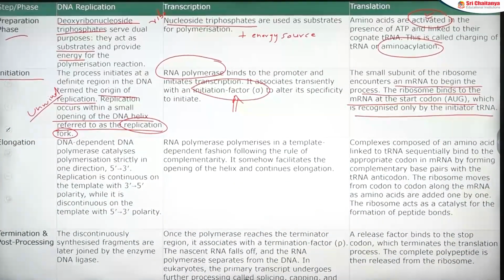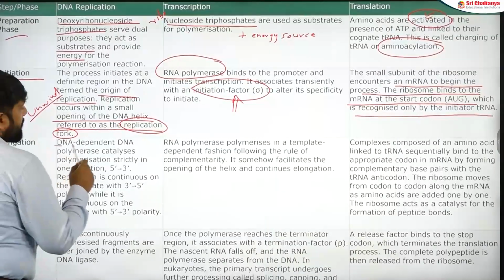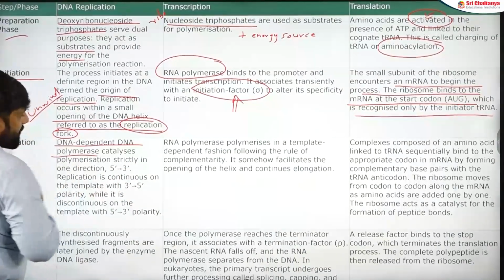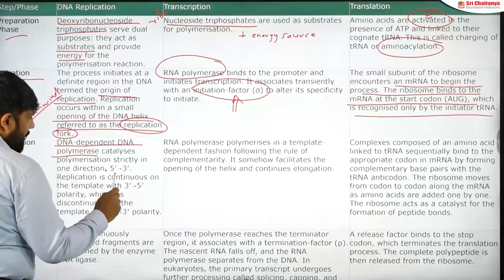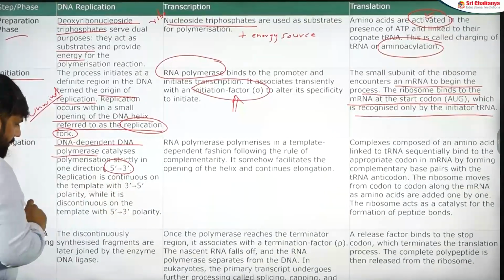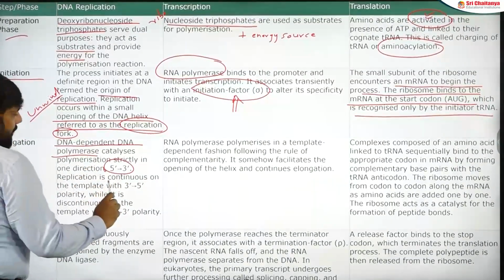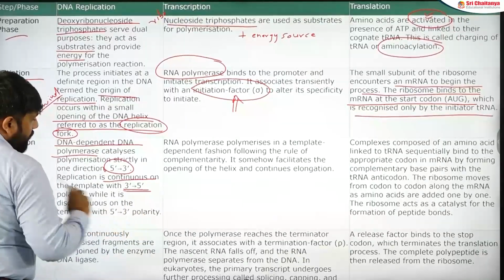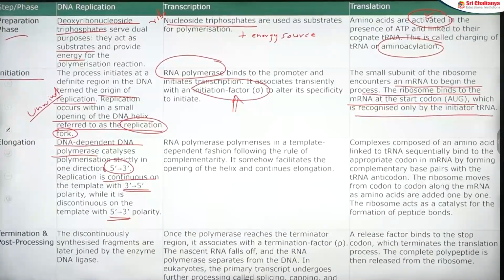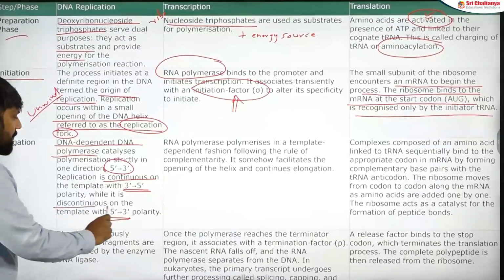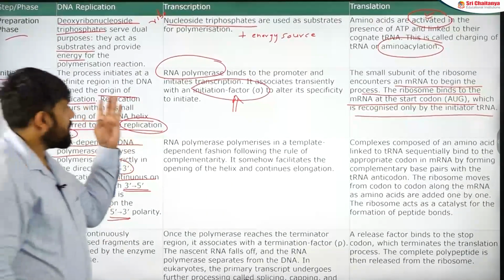Next part is elongation. Here, what is the key enzyme? DNA dependent DNA polymerase is the key enzyme. In this, the polymerization is strictly in one direction, that is 5' to 3' direction, a line from NCERT. Now, the continuous part is on which template? It is on the 3' to 5' template, while the 5' to 3' template will have the discontinuous version. That is what is mentioned in this, that is the unique part.